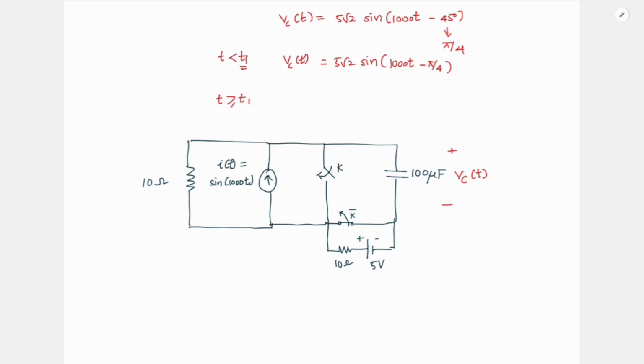So for t greater than t1, what is happening? This one is getting closed. This is getting open, right? If this is getting closed, all of I1 will flow through this. So this part of the circuit we can ignore, right? Whatever current is here will only be flowing in this circuit, which will be set by this 5 volt.